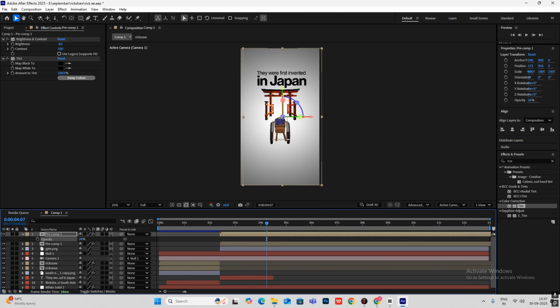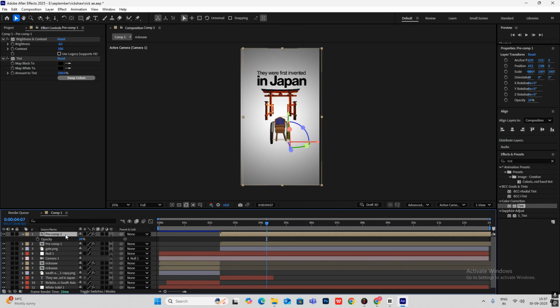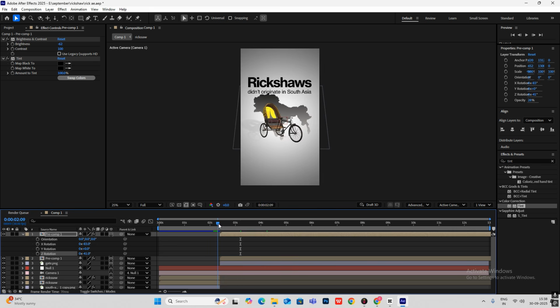Let's strengthen the anchor point over here, hit R for rotation and drag the X rotation down first and then towards this. So as you can see, you have got the shadow.